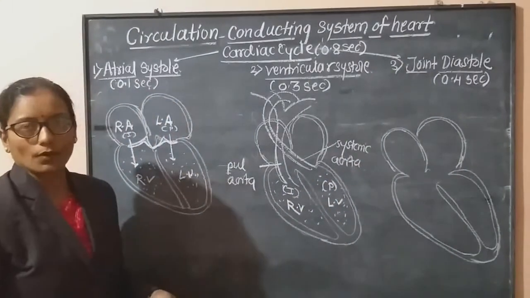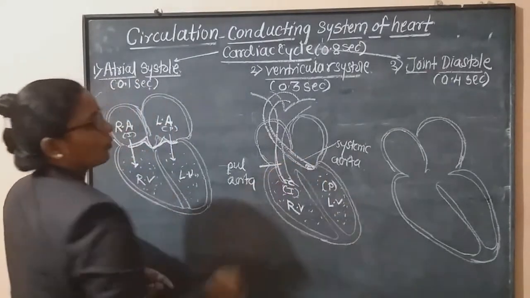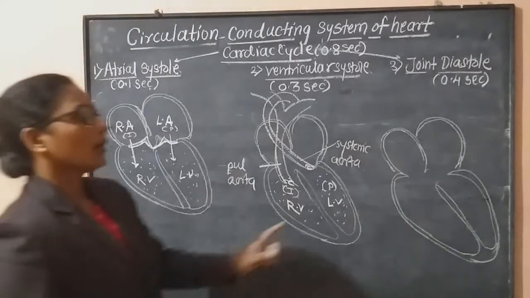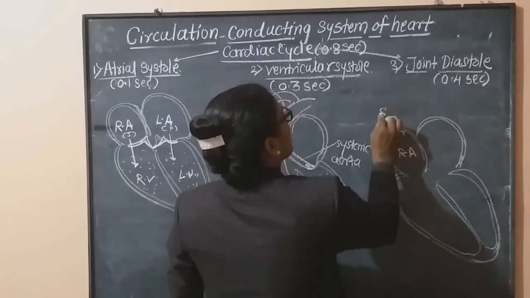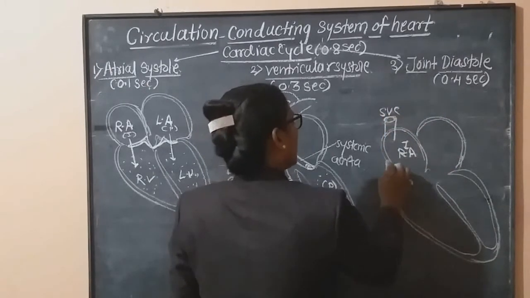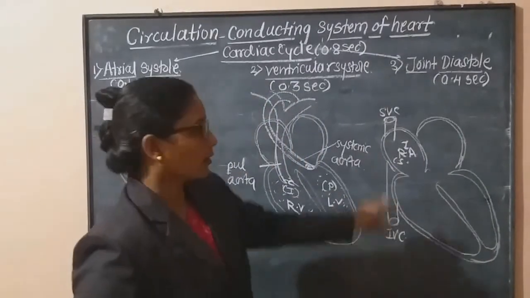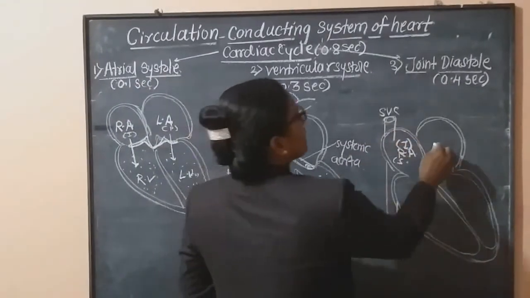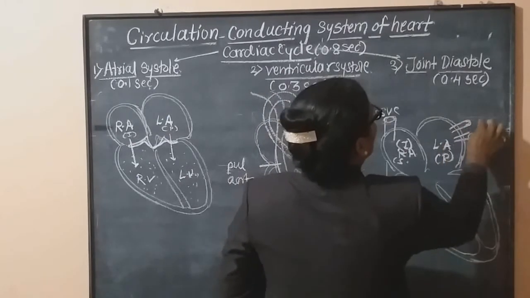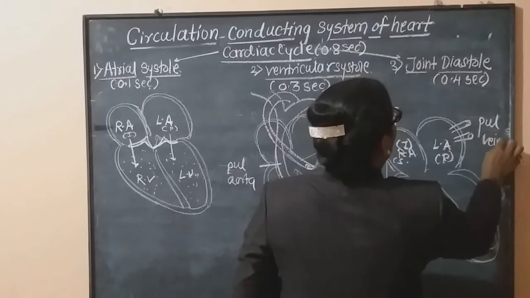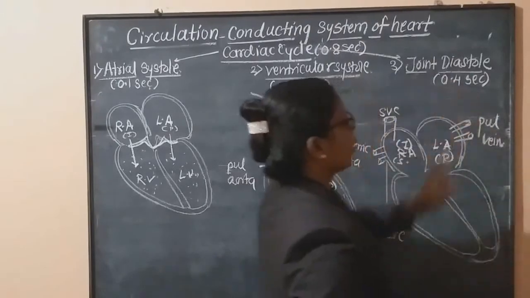In this way. Okay. Here the semilunar valves close this opening and there is no reverse or backflow of the blood. Now in case of joint diastole, the right atrium is filled with impure blood from the superior vena cava, the inferior vena cava and the coronary sinus. This chamber is filled with the impure blood, and this is the left atrium. It is filled with the pure blood with the help of 4 pulmonary veins, 2 from here and 2 opening from here. That is called joint diastole.